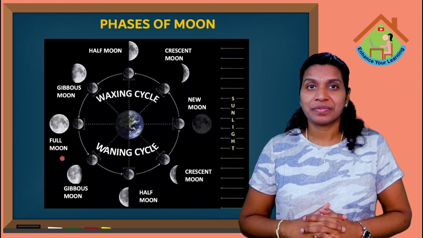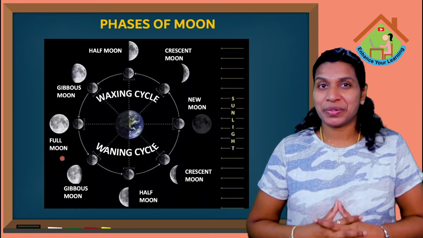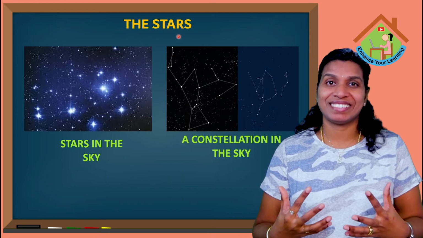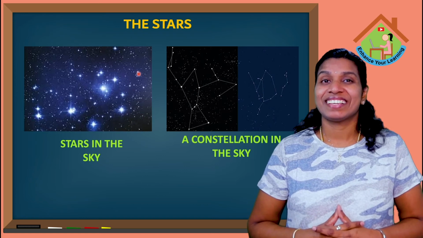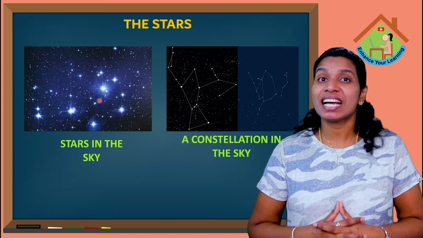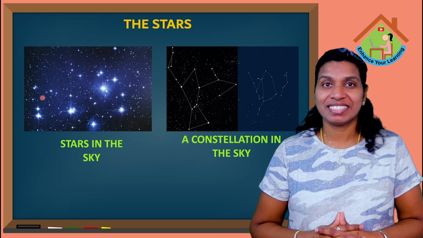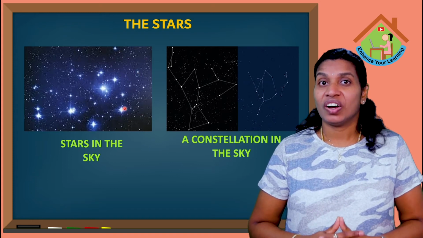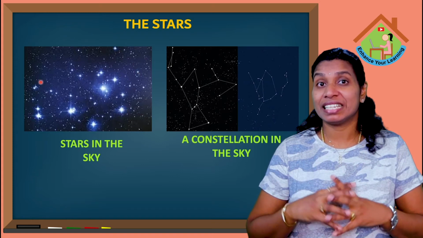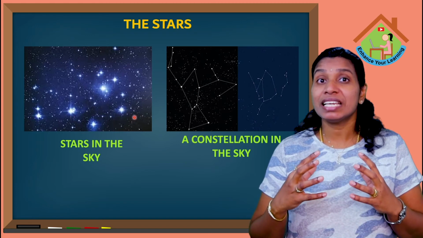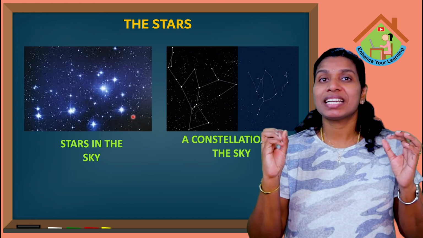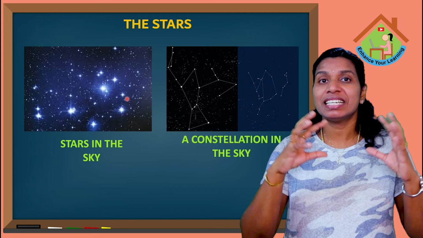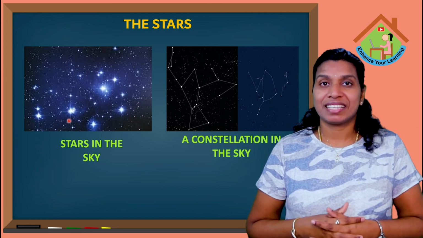Okay, kids? Now we are going to see about the stars. Kids, have you seen the twinkling stars in the sky during night? Yes, on a clear night in the sky, you can see thousands of twinkling stars scattered throughout the sky.